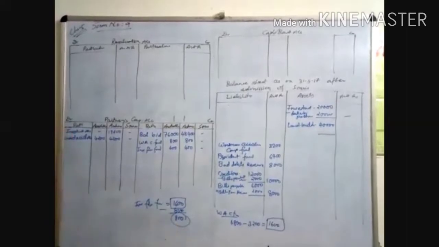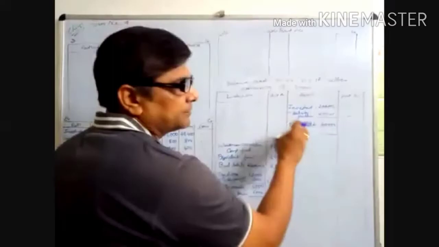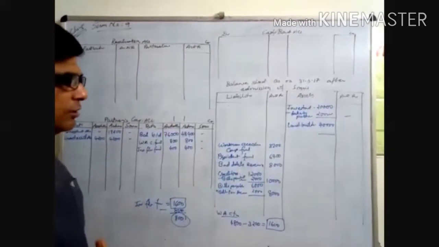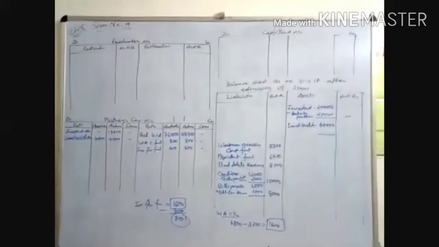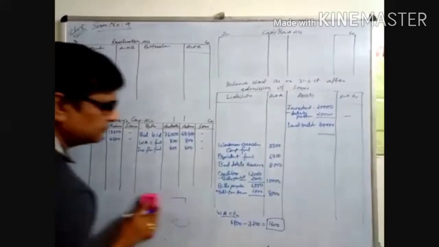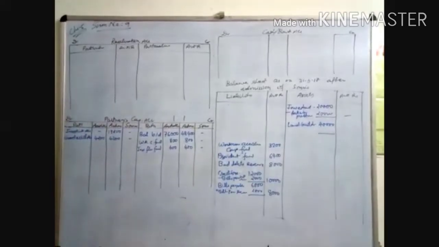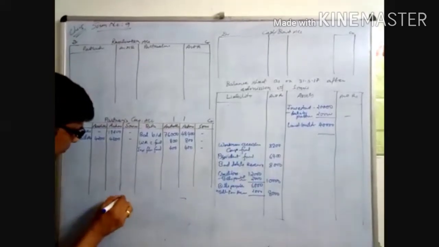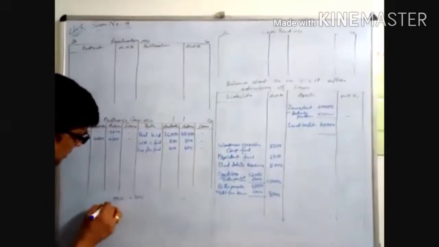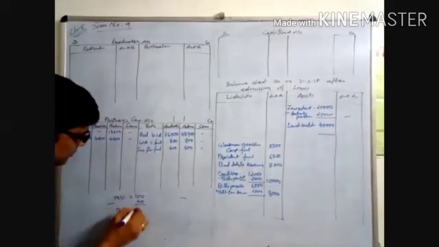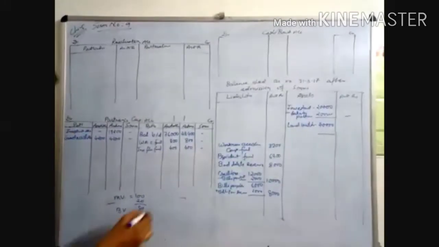So it means the market value is more than the book value. Suppose the market value is 100. It's 20% less, so now we get the book value: it's 80.